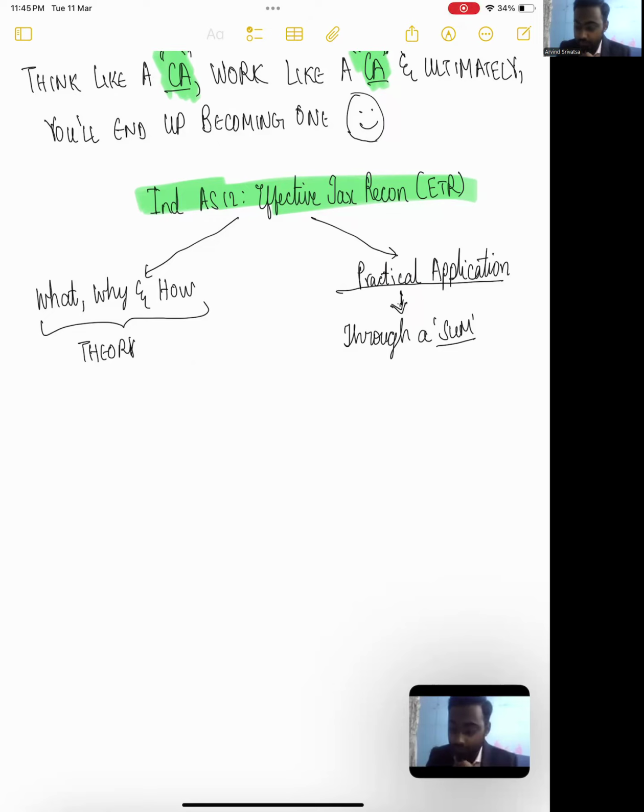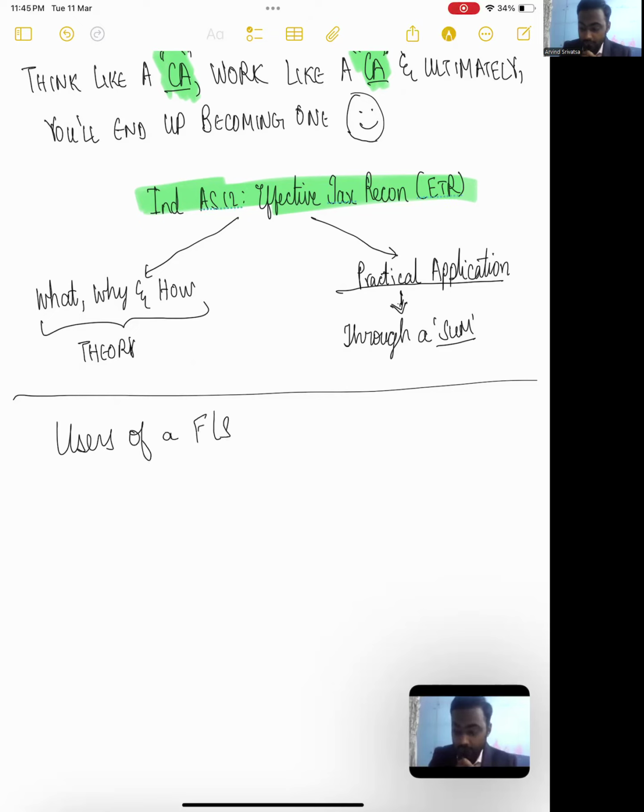First up, let us say there are many users of a financial statement. So there will be investors who are one of the users of financial statement. Guys, do you think all the investors are qualified CS? They know what is Ind AS 12, they know what is effective tax reconciliation? No, you can't expect them to know that, right?